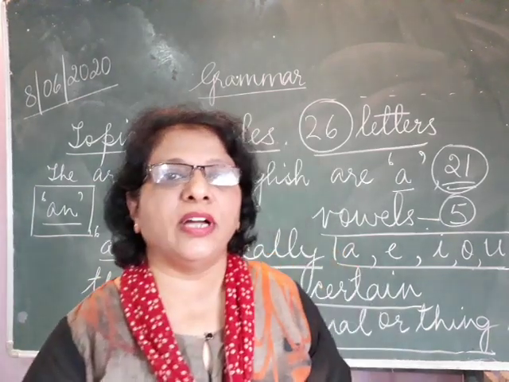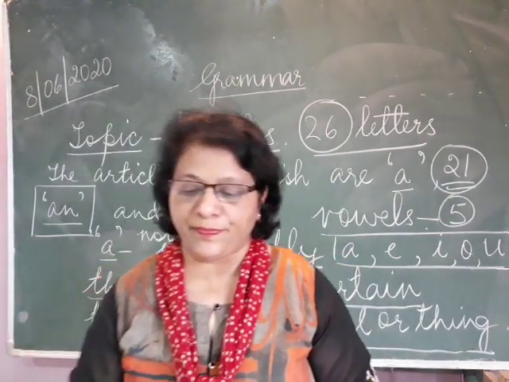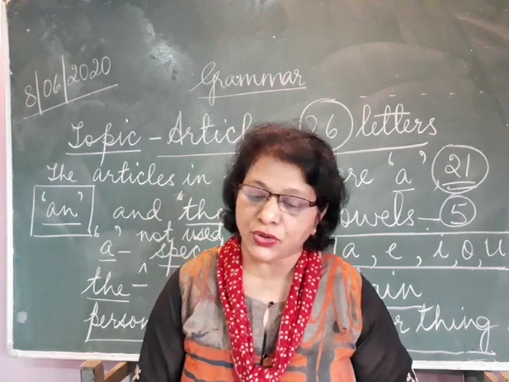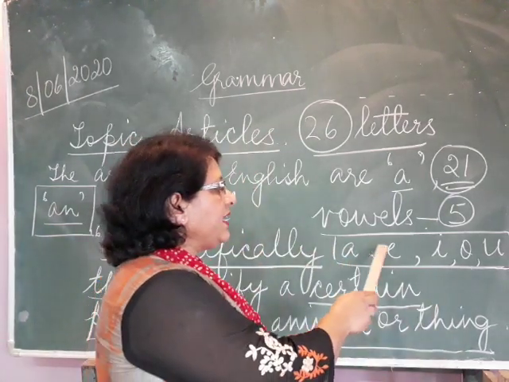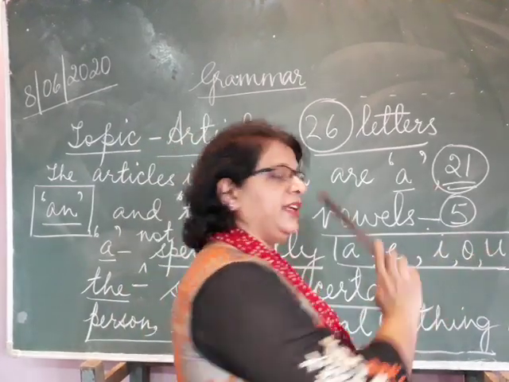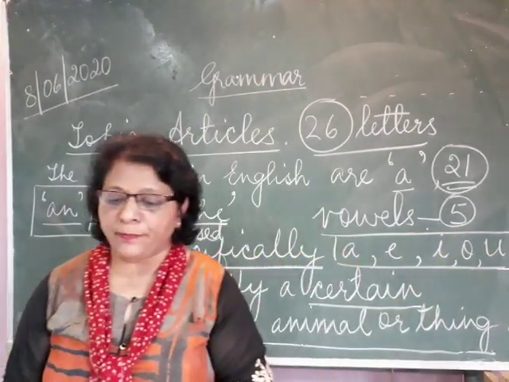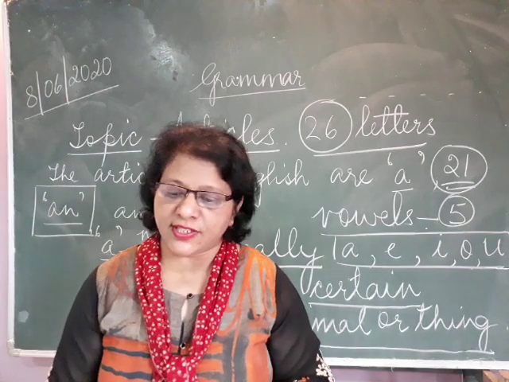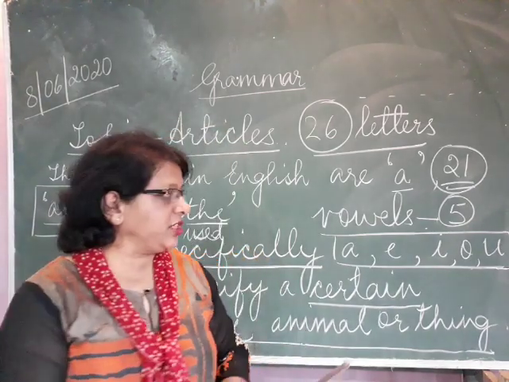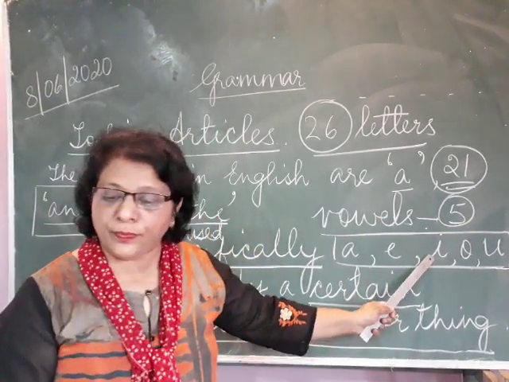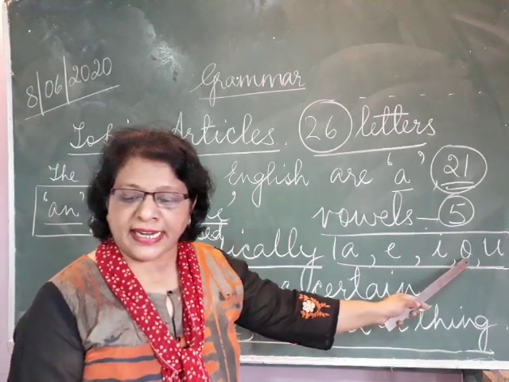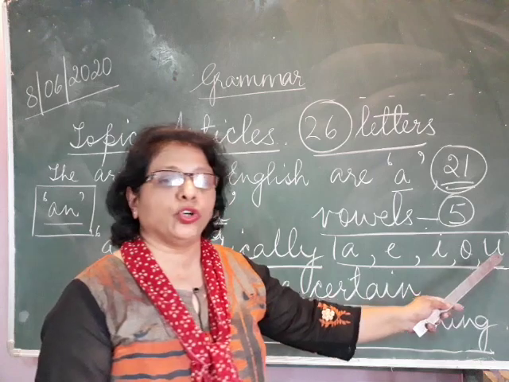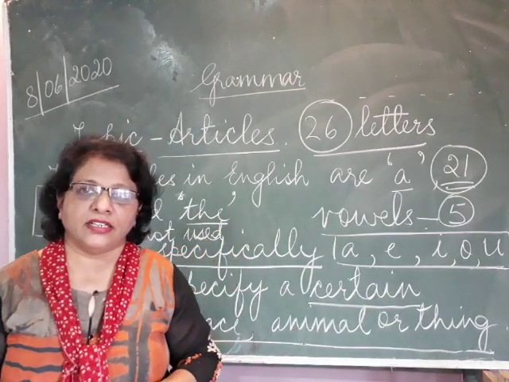Now coming to article 'an'. Article 'an' is used with words starting with a vowel: A, E, I, O and U. For example, an army of soldiers, an Egyptian, an igloo, an ostrich, an octopus and an Ethiopian Airlines.